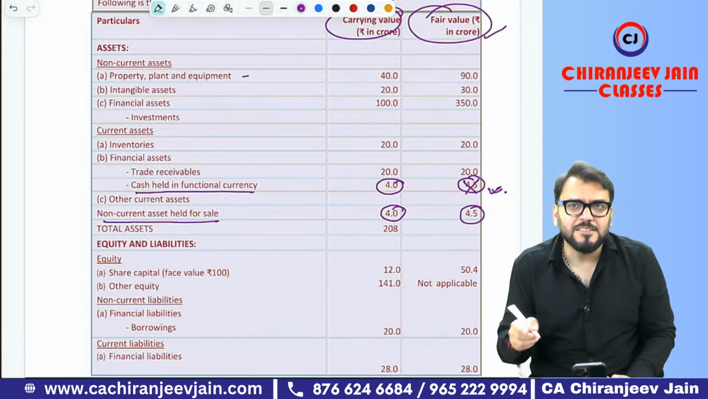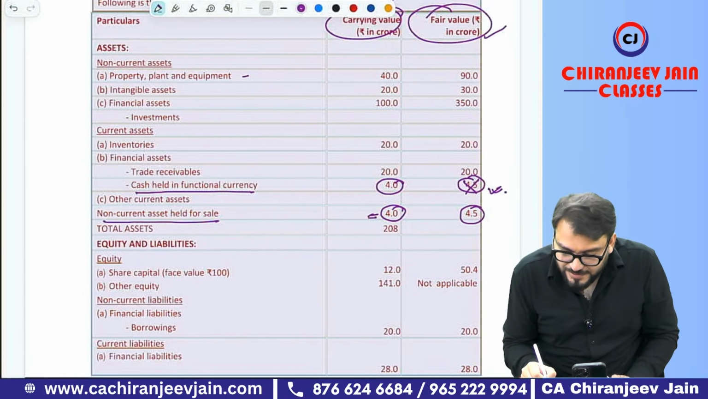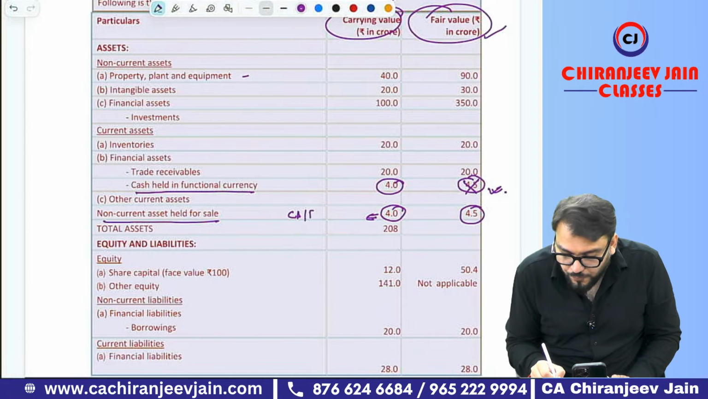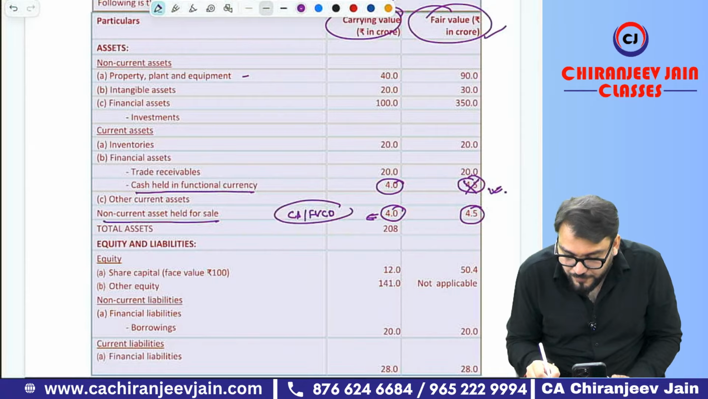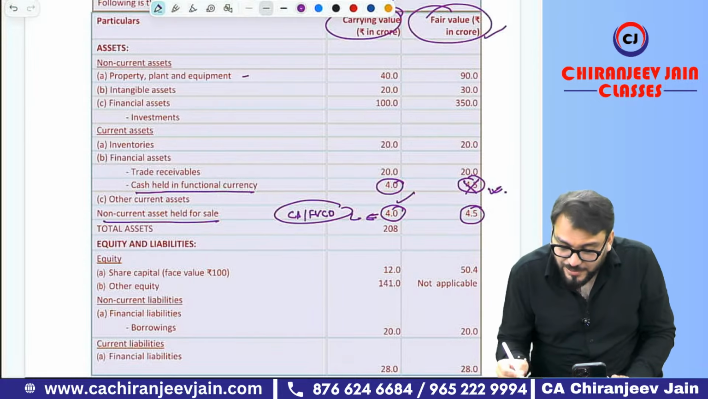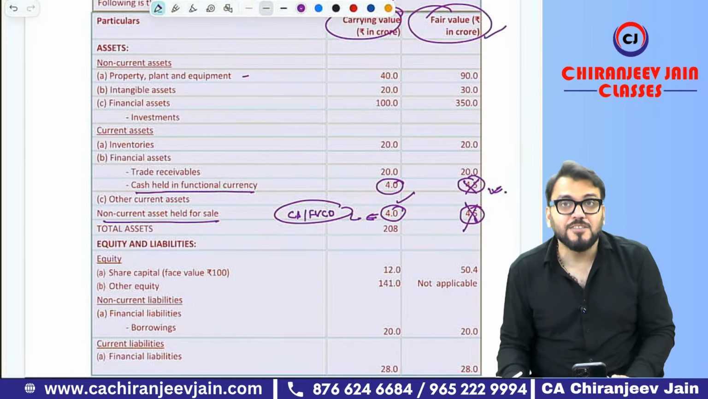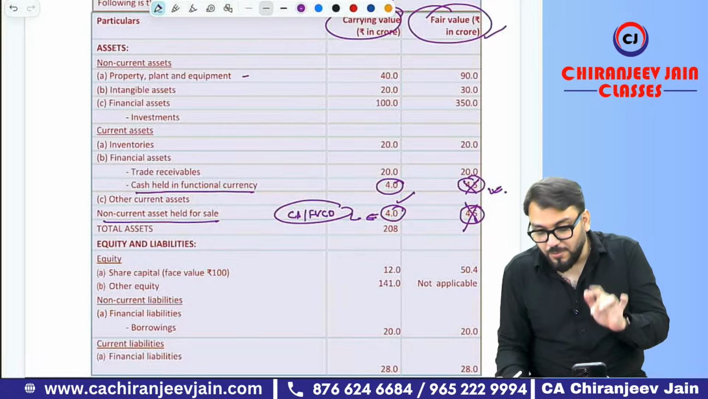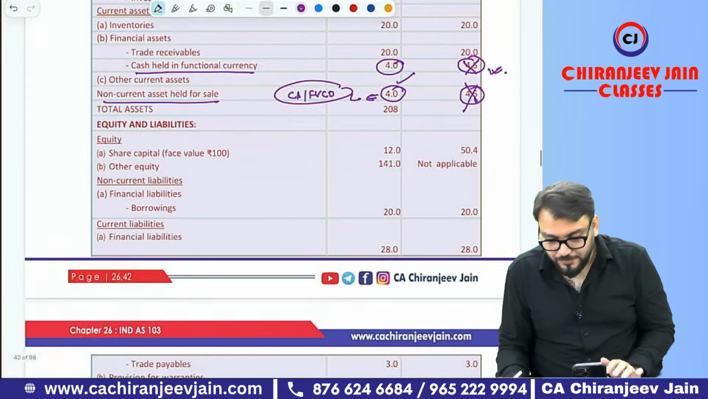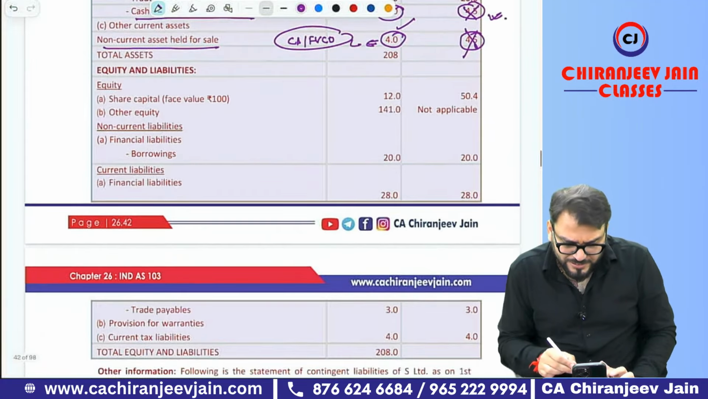But can you say Ind AS 105 would have already been applied? Means this is carrying amount or fair value less cost of disposal, whichever is lower. So we'll take carrying amount. This information once again is not relevant. This information once again is not relevant. Then they have given, you can just read it.